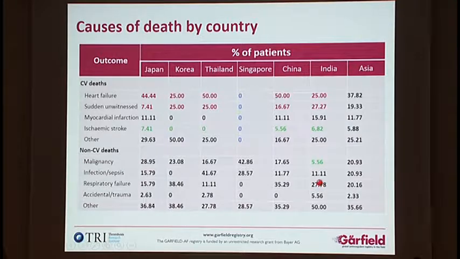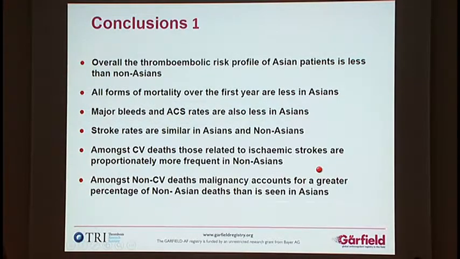So I'd like to summarize the two talks by Professor O and myself. Overall, the thromboembolic risk profile of Asian patients is lower than in non-Asians. All forms of mortality over the first year, and remember these are just first-year figures, are less in Asians. Major bleeds and acute coronary syndrome rates are also less in Asians.